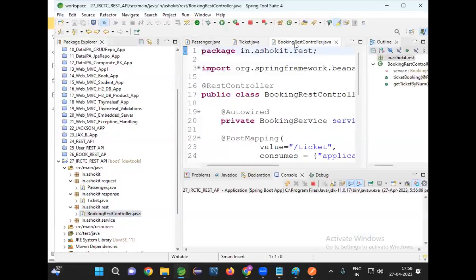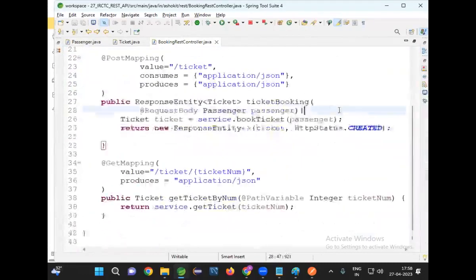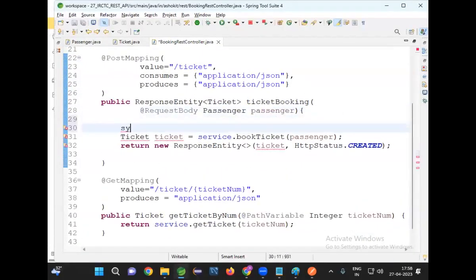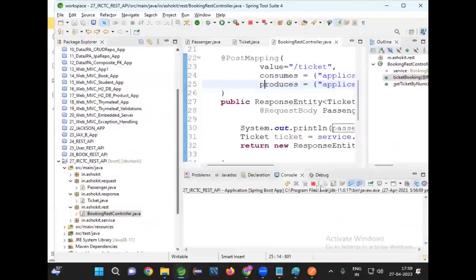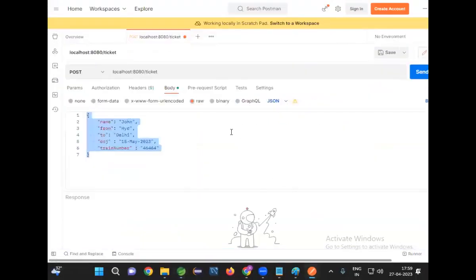I will print that data. Really, is the request coming or not? System.out.println passenger. If a request comes, the passenger data will be printed on the console. DevTools restart. Done. Clear this. Go to Postman. Post request /ticket, body, raw data, JSON.